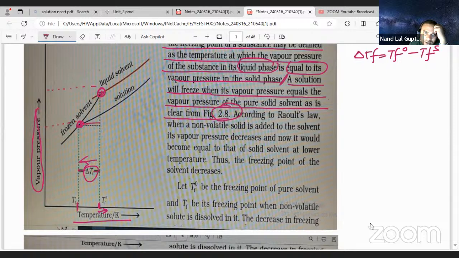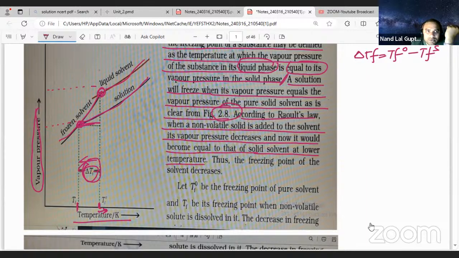So it is different if you are calculating in these two, that is depression and freezing point. This is the graph, it is like that. You need to practice this graph. According to Raoult's law, when a non-volatile solute is added to a solvent, its vapor pressure decreases, and now it would become equal to that of the solid solvent at a lower temperature.